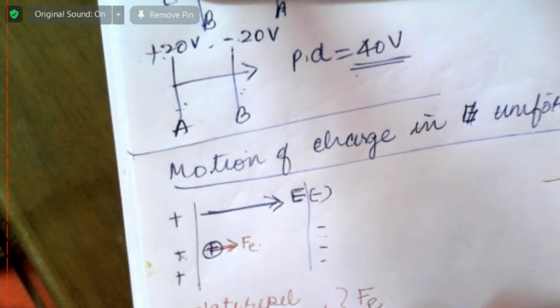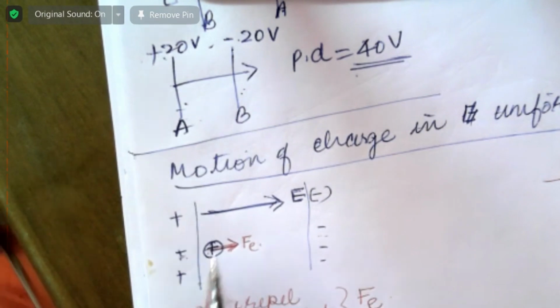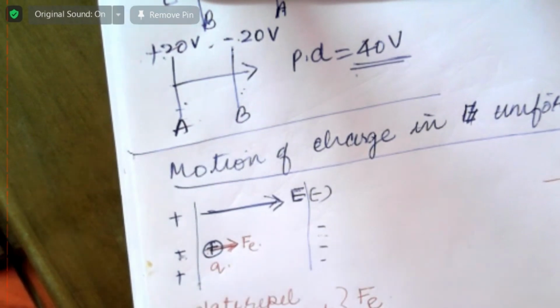So this will have acceleration, just like this ball has an acceleration. How will you find the acceleration of the positive charge Q? The formula is F is equal to ma. Same formula you can apply.